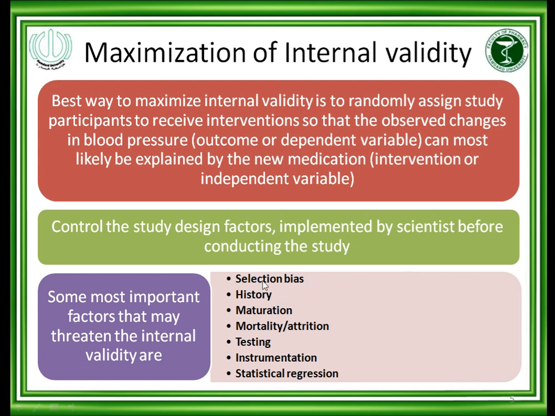History means all patients should have similar types of disease. Maturation, disease maturation, mortality and attrition rate, testing, instrumentation, statistical regression, all should be equally quantified in equal groups to avoid the threatening of the internal validity.